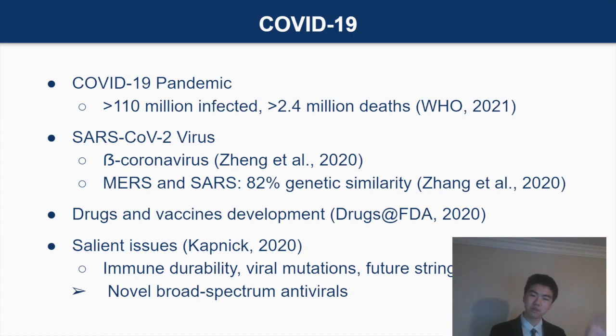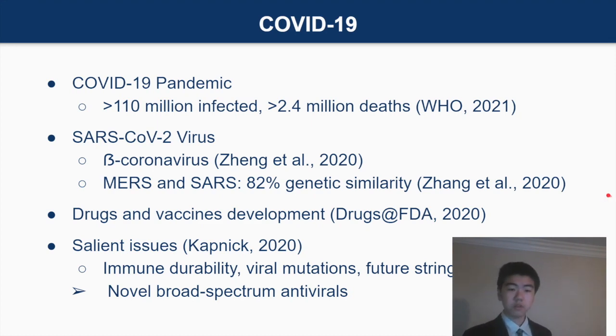Now, recent developments in SARS-CoV-2 treatments such as the Pfizer and Moderna vaccines show promise, but issues remain with mutations and future strains of beta coronaviruses. Thus, there is an imminent need for novel broad-spectrum antivirals that can target all beta coronavirus classes.